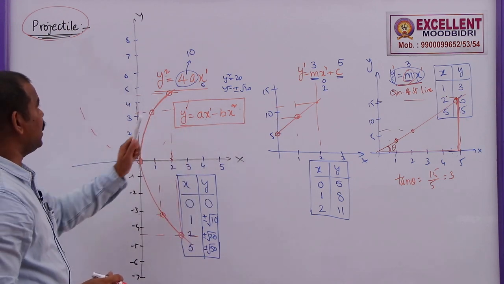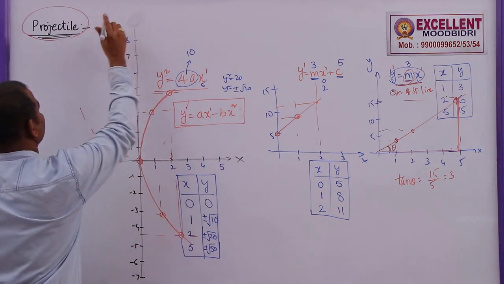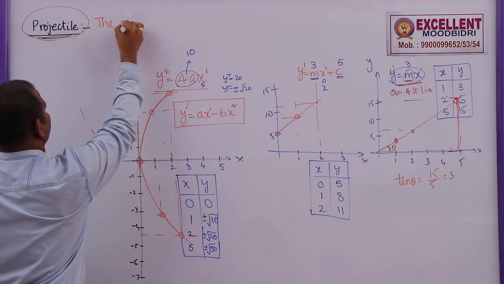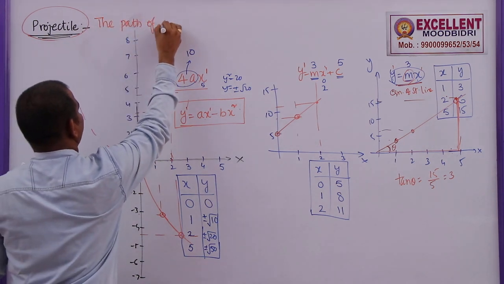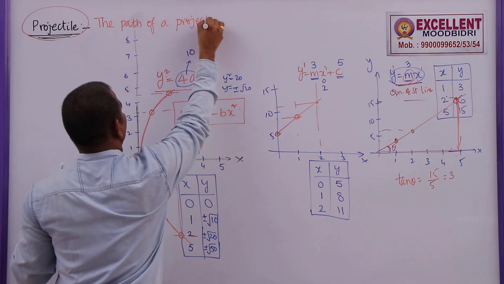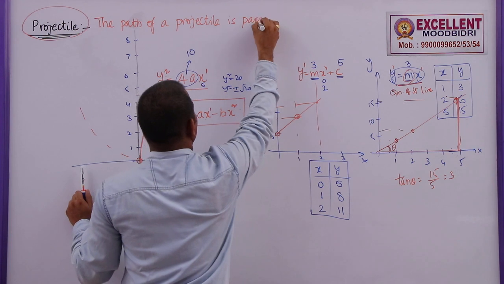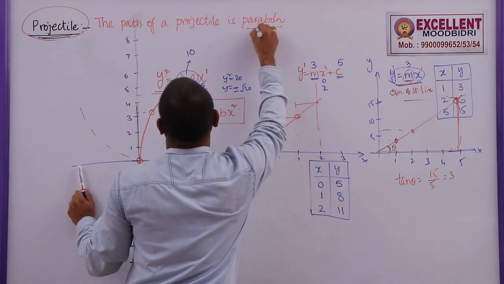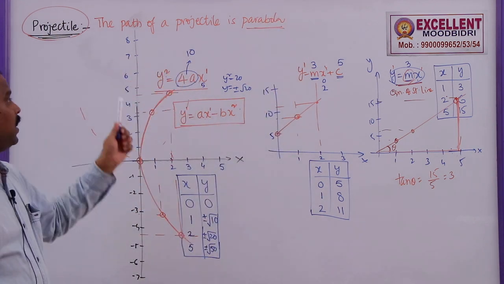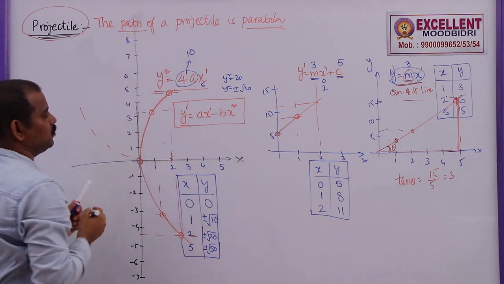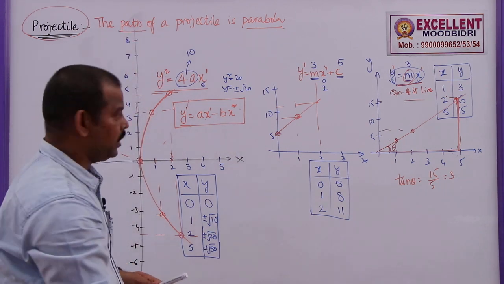So based on this concept, now we will prove that the path of a projectile is a parabola. The path of a projectile is a curved path. The trajectory is a parabola. So the path of a projectile is a parabola. Path is nothing but the trajectory along which the body moves, and it is known as a parabola.